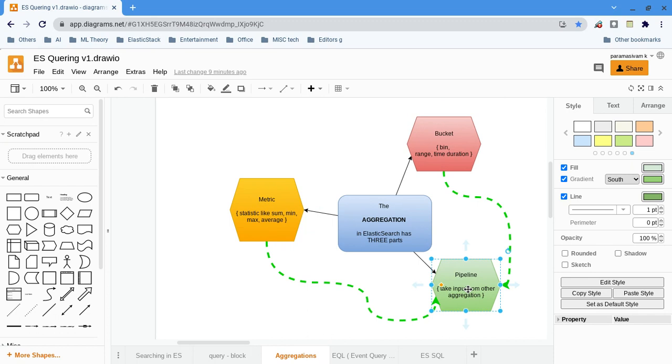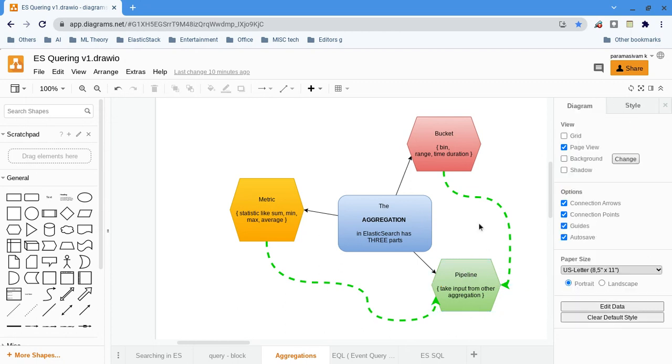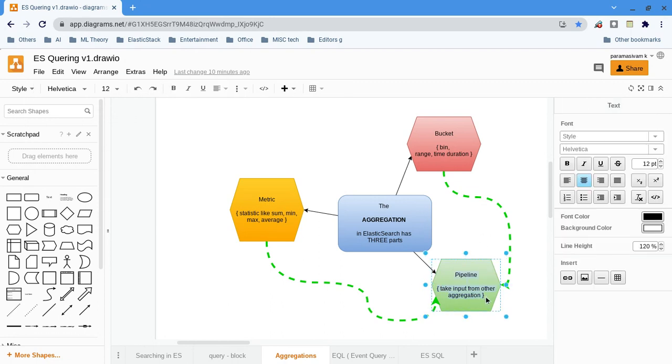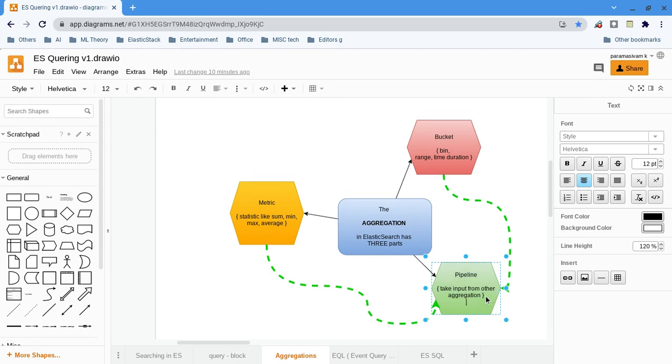If you give the three records to the pipeline aggregation, we call it bucket max. If you give these three aggregations to it, it will identify which one is max, which one is minimum, or what the sum or average is. So we can say it is aggregation on top of aggregation. That is what pipeline aggregation is: an aggregation on top of another aggregation. That's all.